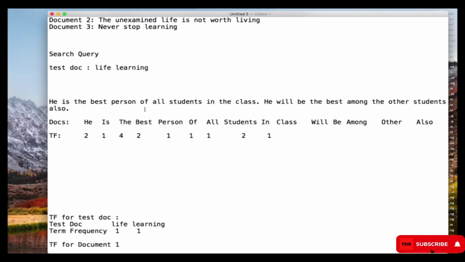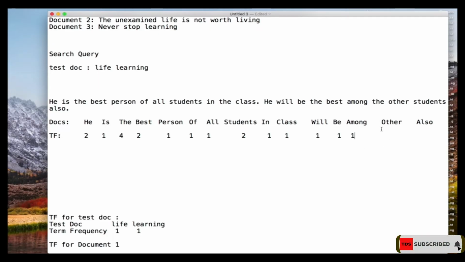And then "class" appeared how many times? 1, and that's it, so I put 1 over there. And then "real" appeared how many times? 1, so I put 1 over there. And then "B" appeared how many times? 1. So I put 1 over there. And then "among" appeared 1 time, so I put 1 over there.